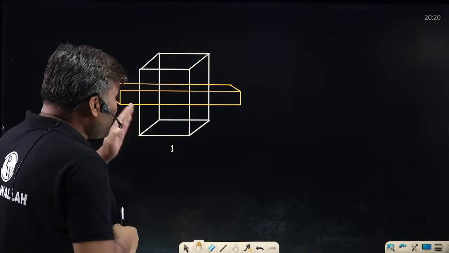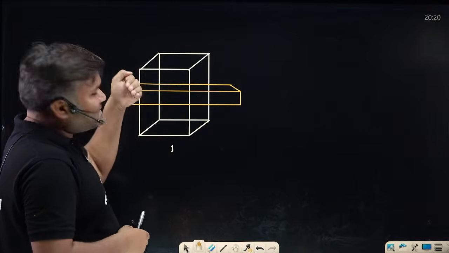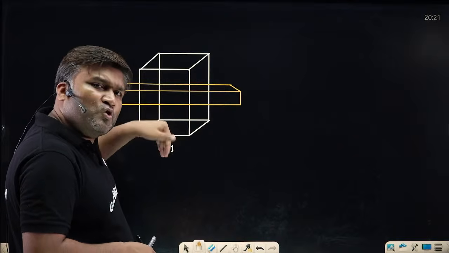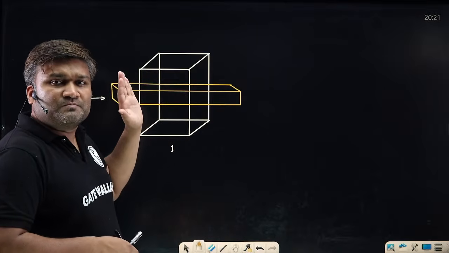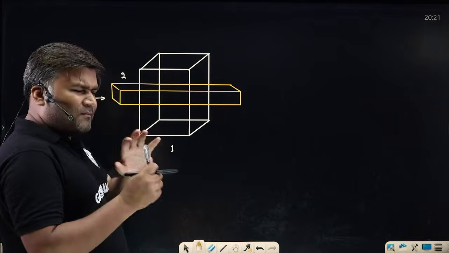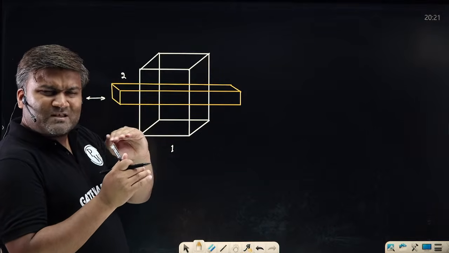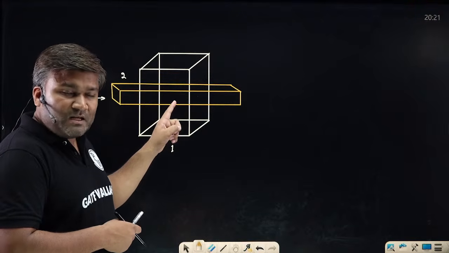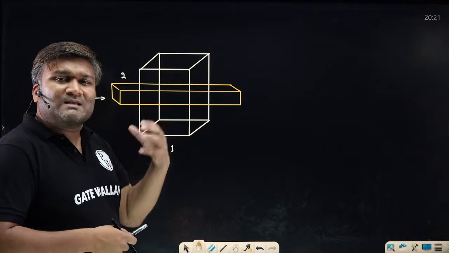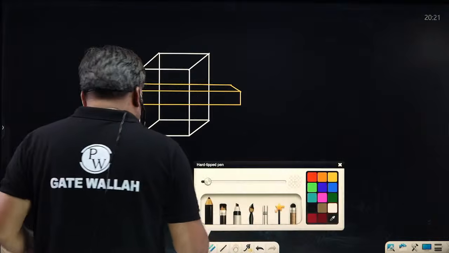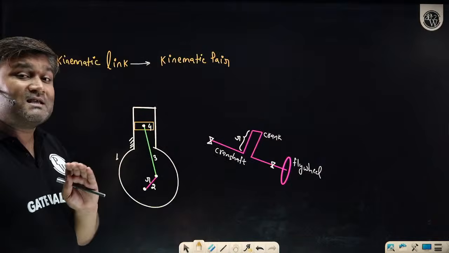Doesn't matter. Even if you apply force in the y direction or in the z direction, even if you apply torque, there will be no random relative motion. So suppose I want that between two links there should be only translation, so I can provide this kind of connection. In machineries we prefer these kinds of joints, these kinds of pairs, and this is called a kinematic pair. I hope you have got an idea of what a kinematic pair is.